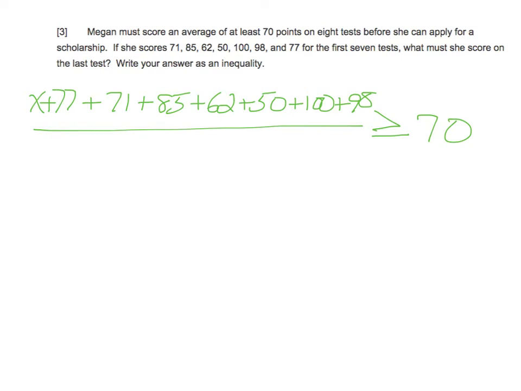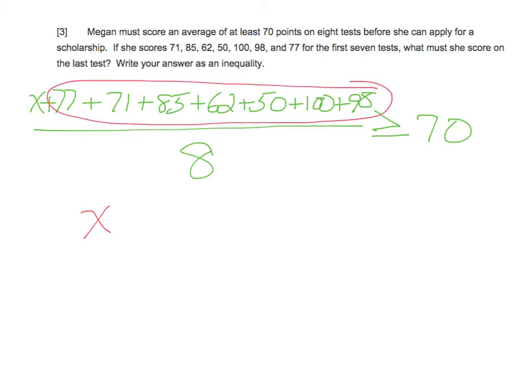And we're looking at the average. So 1, 2, 3, 4, 5, 6, 7, 8. So we have 8 possible tests here. So you can't neglect the unknown, because that's what we have to figure out, what she's going to score on the last one. These are only 7 of them. So to undo this, let's first combine all of this together, and you can use a calculator. So we will do 71 plus 85 plus 62, 50. I got x plus 543 over 8 greater or equal to 70.